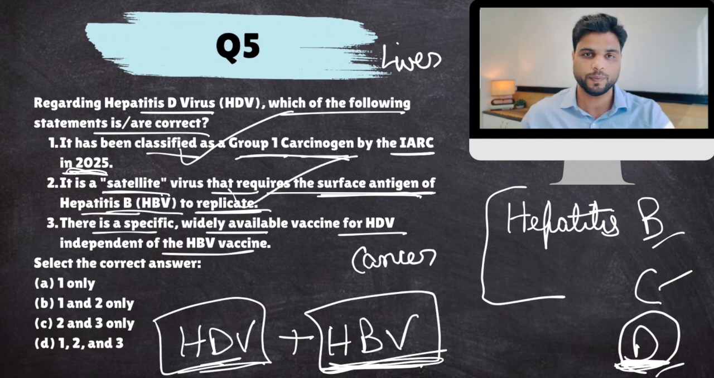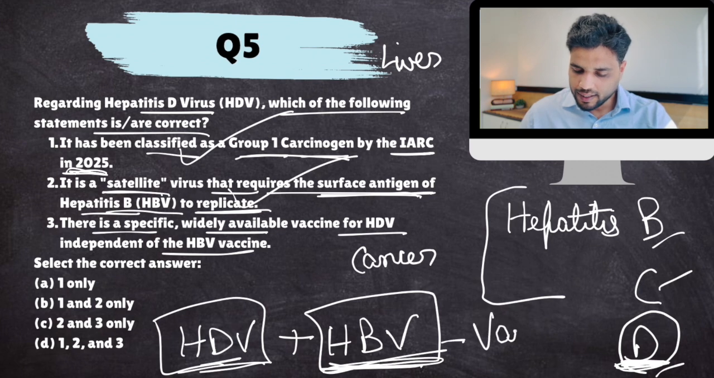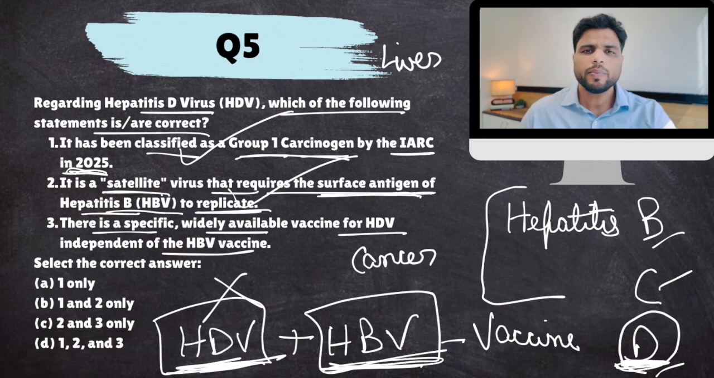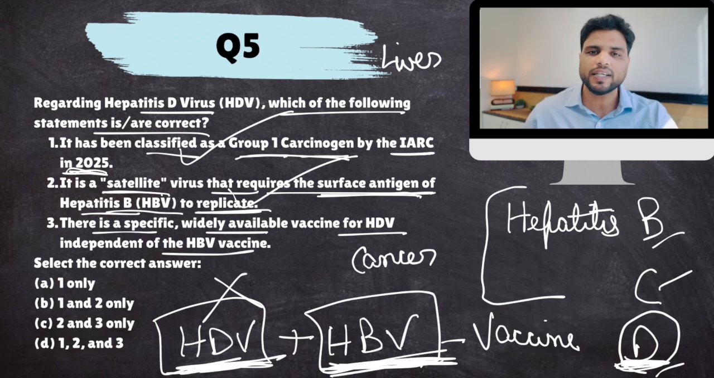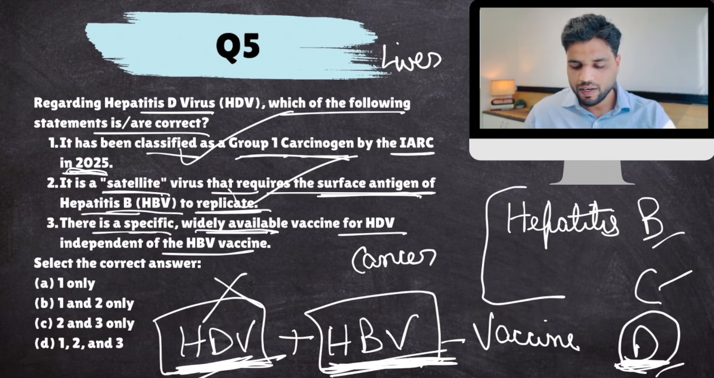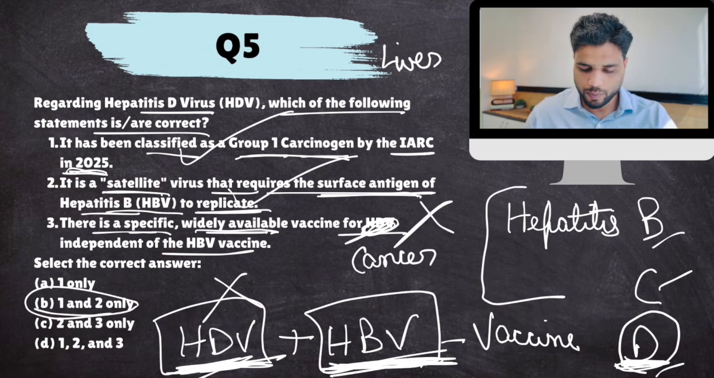This is absolutely true. Now, as far as HBV is concerned, there is a vaccine. But for HDV, there is no vaccine. Why? Because why should we need an HDV vaccine? If your vaccine can prevent HBV, HDV can't do anything because HDV requires HBV. So if you're immune from HBV, you're automatically immune from HDV. Okay. So is there a specific, widely available vaccine for HDV? No, because we don't require it. We require it for HBV. So this is false. The answer would come out to be 1 and 2, B.